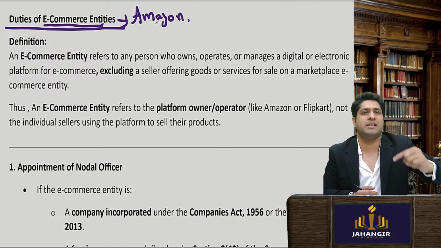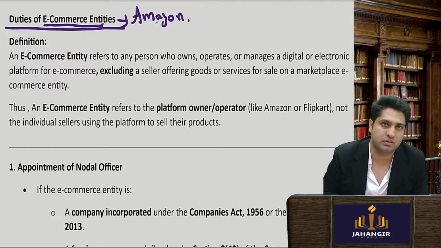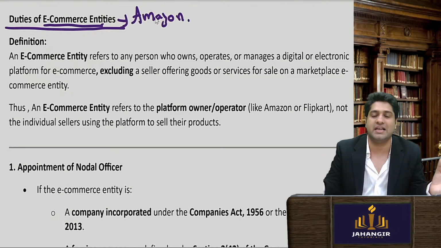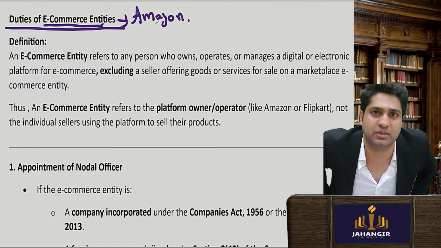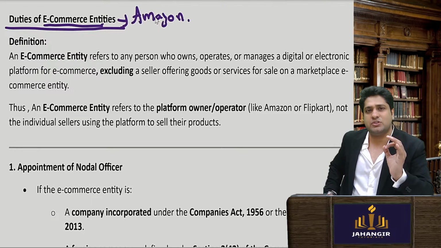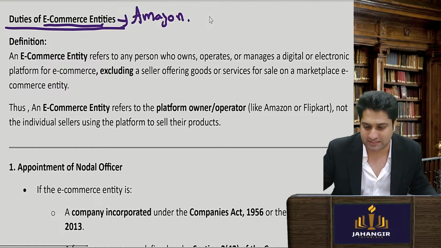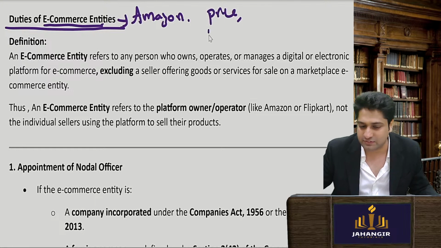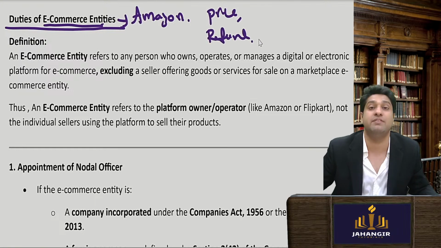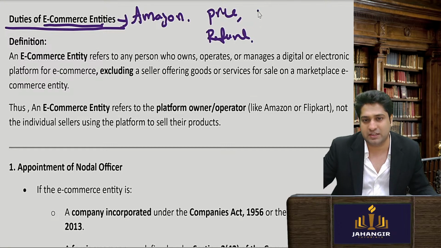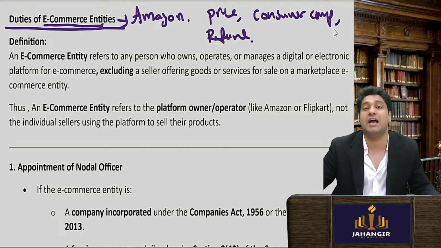Now imagine, have you ever purchased from Amazon? Yes, probably, you must have purchased from some e-commerce site. Now when you purchase, you must have seen certain things. You must have seen that the pricing has been mentioned. You must have seen the refund policy being given clearly. You must have seen that if you have a consumer complaint, where can you complain? They have to mention that.